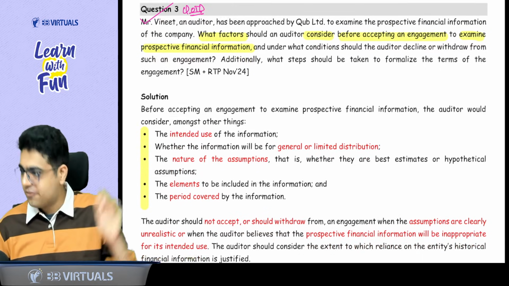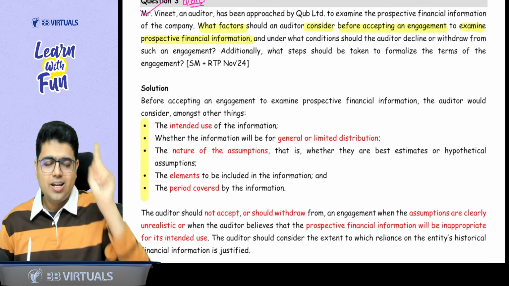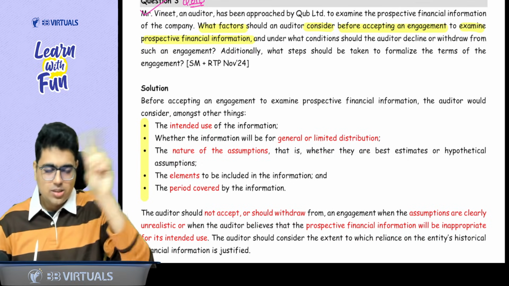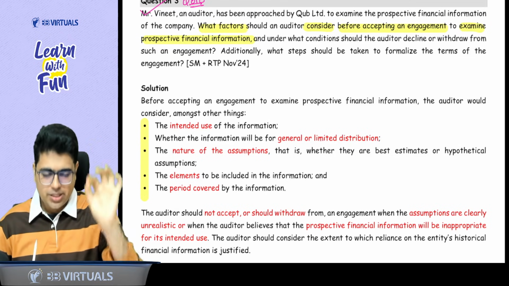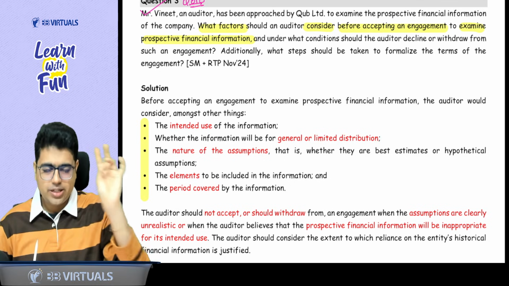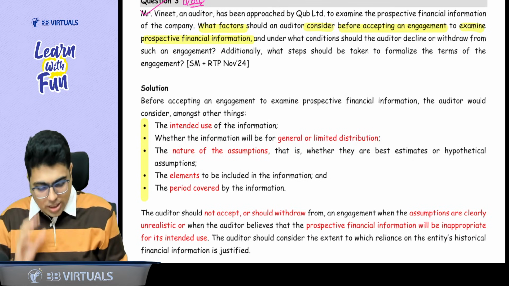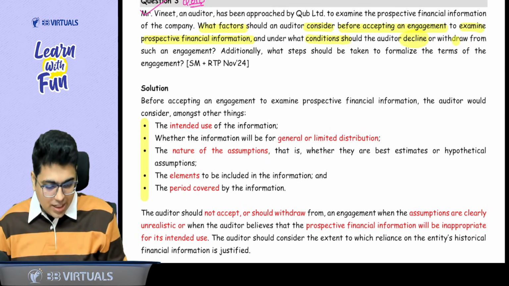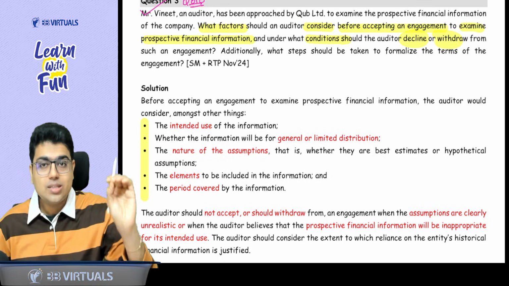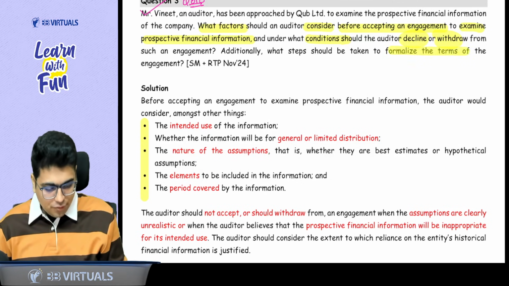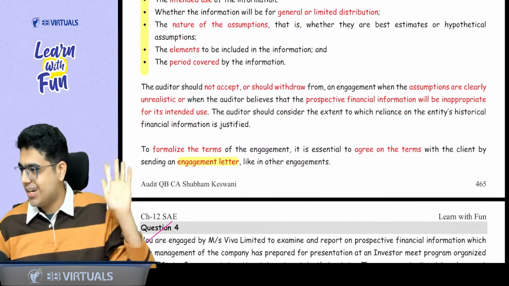Sir, these are the 5 factors we already covered. Last time we are revising, revision in revision. First thing is intended use, general, limited distribution. Then take a pen. Pen means period to be covered, elements to be included, nature of the assumption, best estimate, hypothetical assumption. What conditions will you decline or withdraw? Sir, when assumptions are unrealistic. Intended use is inappropriate. How will you formalize the terms of engagement? Again, by entering an engagement letter.